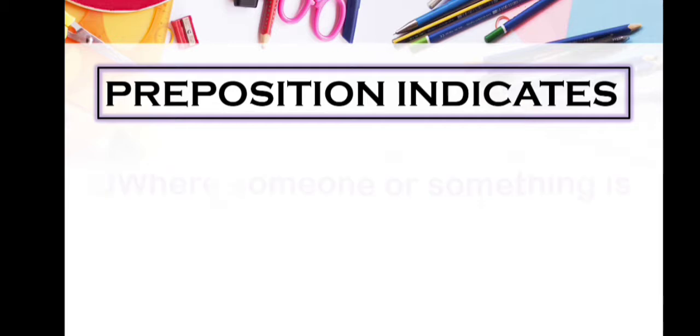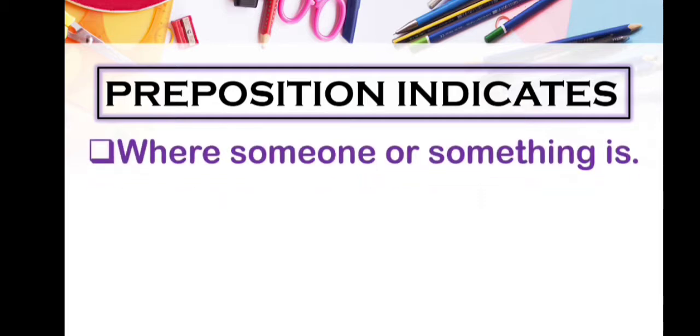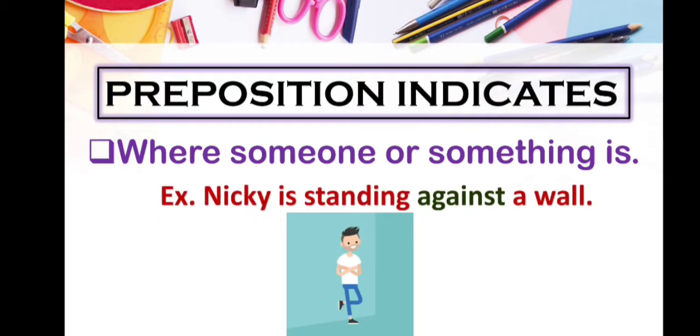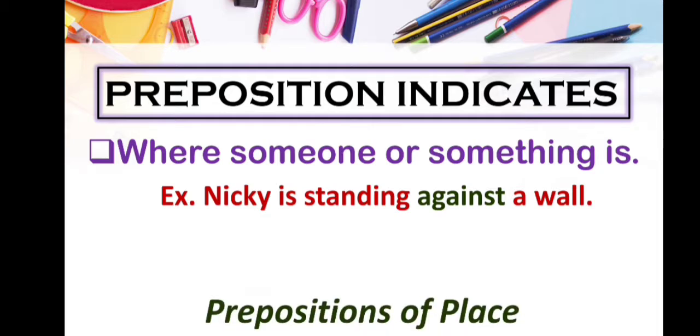Preposition indicates where someone or something is. Example, Nikki is standing against a wall. Here against shows where Nikki is standing. So here against shows where someone or something is, and this is also known as preposition of place.